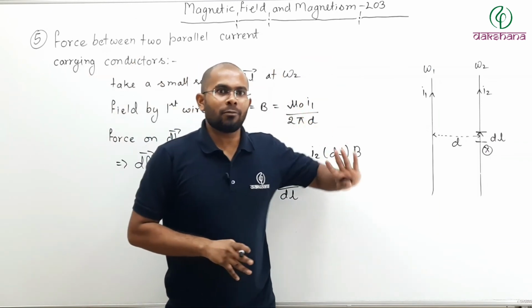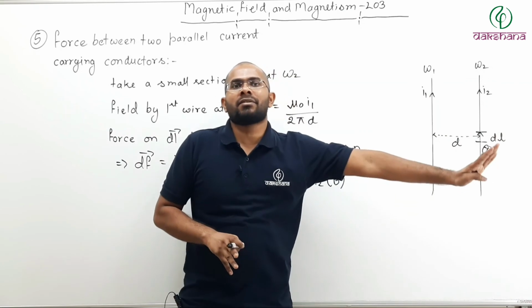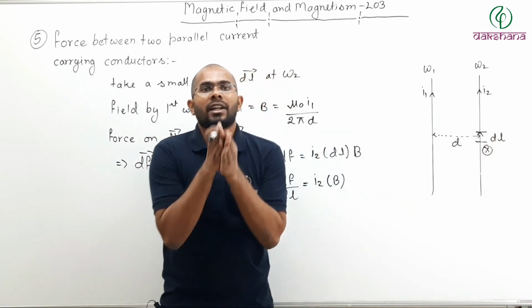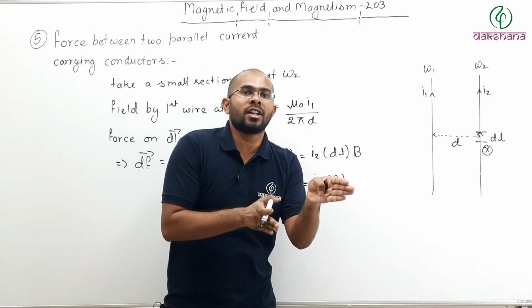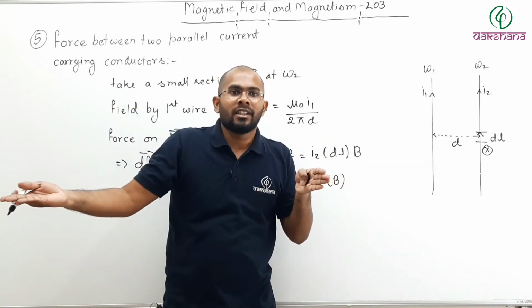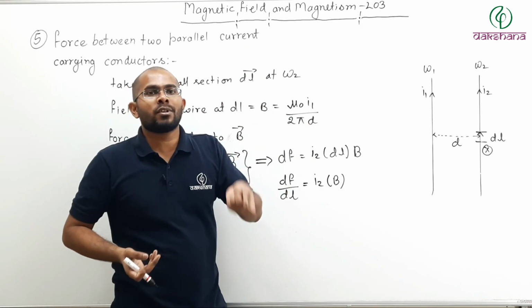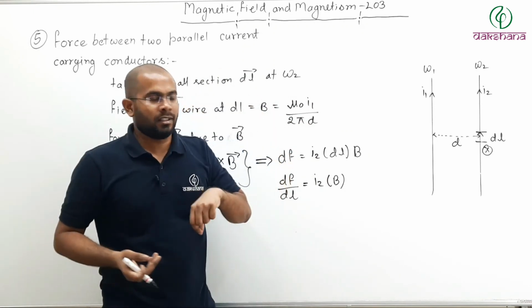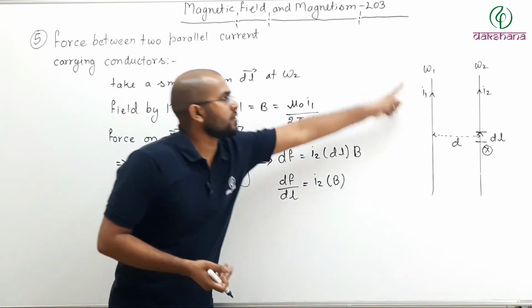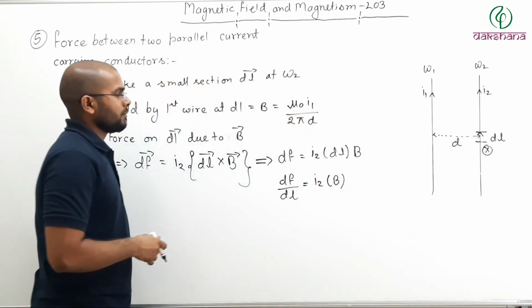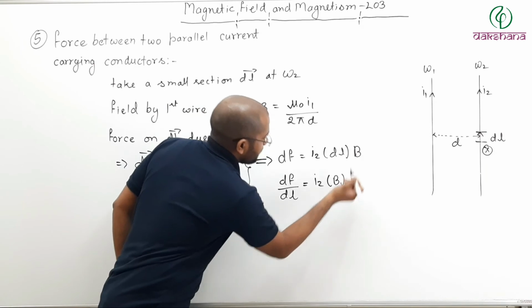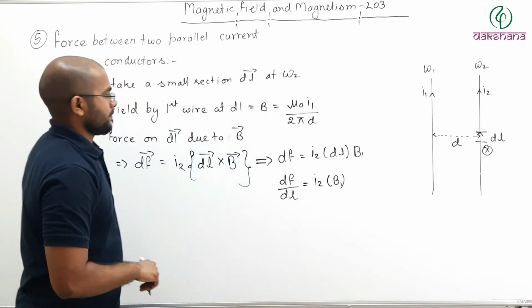Remember, second wire is also producing magnetic field, but a current carrying conductor can experience force only because of an external field. They cannot experience force due to their own field. So this field has to be due to the first wire. So B1 you can write, or B you can write, no problem. Let us say B1, no problem.